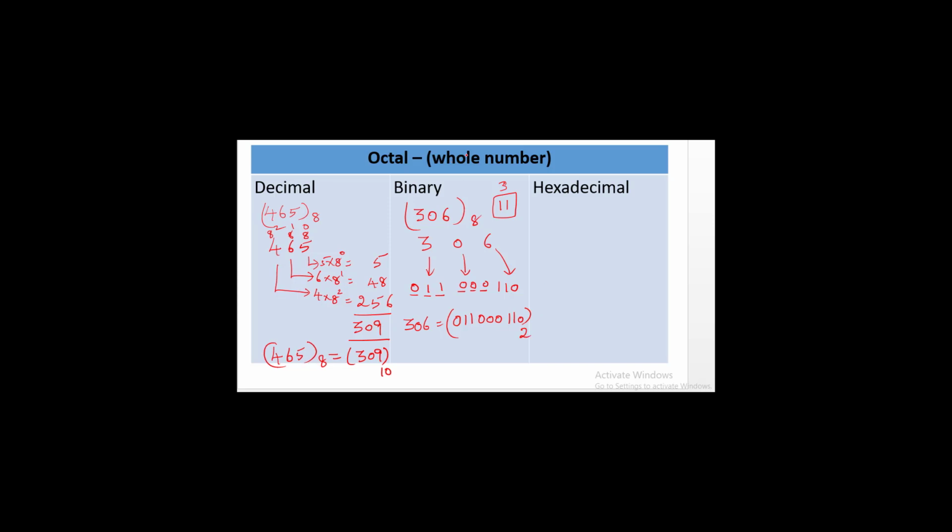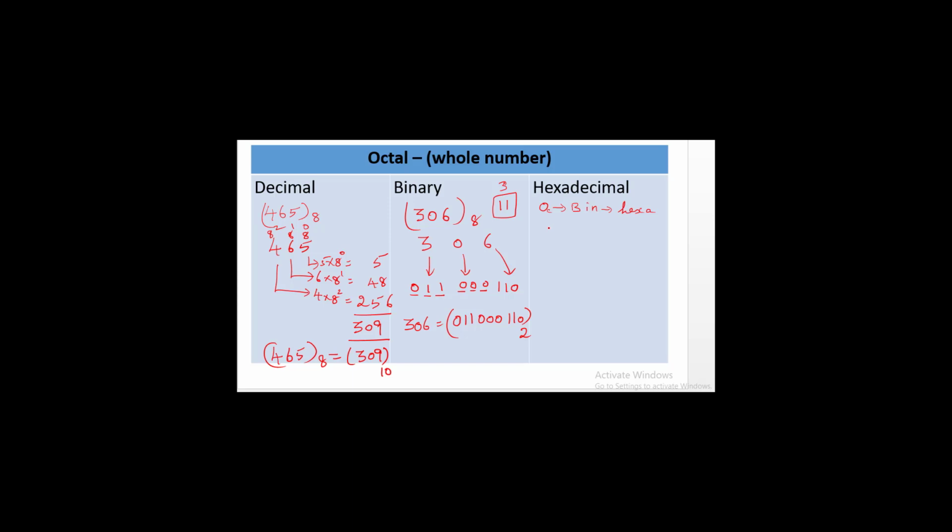In order to convert an octal number to hexadecimal, there are two steps to be followed. First, octal is converted into binary, and then binary is converted into hexadecimal. These are the two steps to be followed.